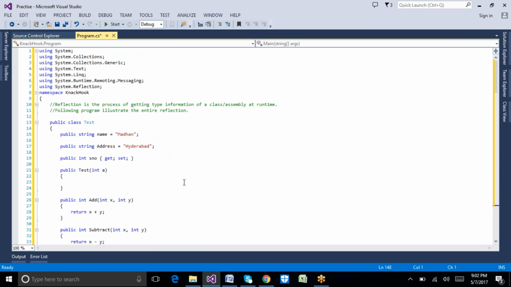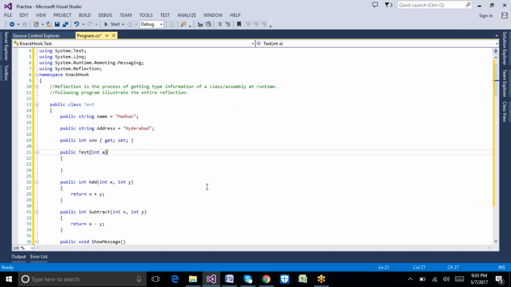As I already told you, reflection is nothing but getting the metadata of a class or namespace.